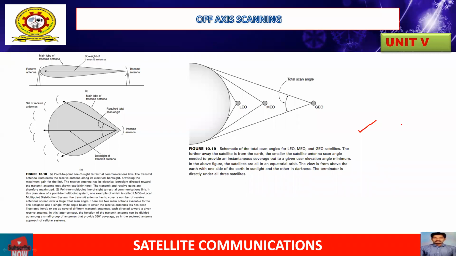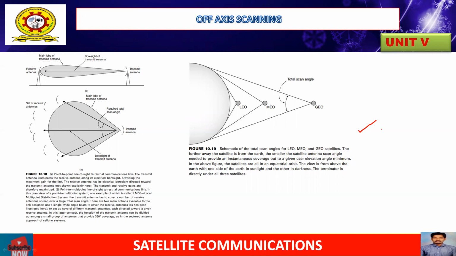So the farther the satellite is from the Earth, the smaller the satellite antenna scan angle needed to provide instantaneous coverage out to a given user elevation angle is minimum. So in this picture, satellites should all be placed in equatorial orbit. So with this view, all the Earth elements are terminated by all these three elements.